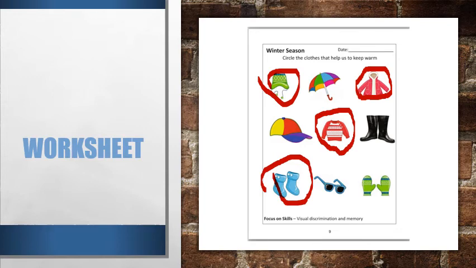Now what is this, children? Sunglasses. Do we wear sunglasses during winter? No, it's hardly sunny in winter. We wear sunglasses to protect our eyes from the sun. So, we don't wear sunglasses during winter. Let's see what is next. Next are mittens. Do we wear mittens during winter? Yes, we wear them. So, let's circle them.